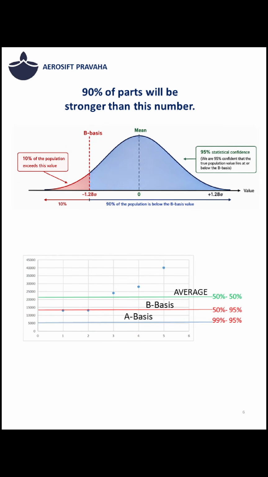B basis is the material value exceeded by at least 90% of parts with 95% statistical confidence, ensuring reliable design allowable despite finite testing and natural manufacturing variability. B basis applies to redundant primary structures with backup load paths, while A basis, which is 99% probability at 95% confidence, is reserved for single failure critical components, requiring greater confidence and more conservative material allowables.